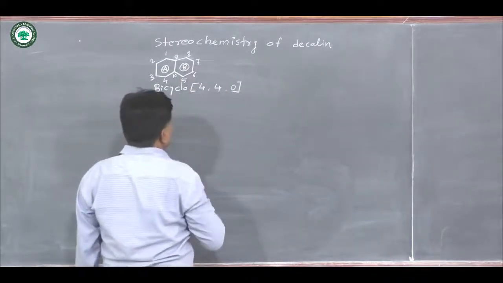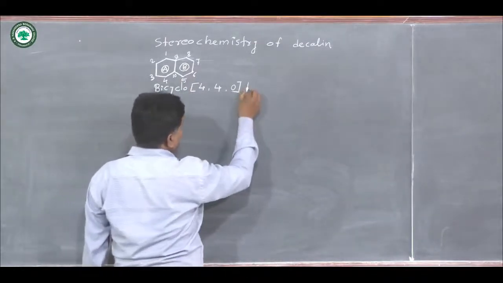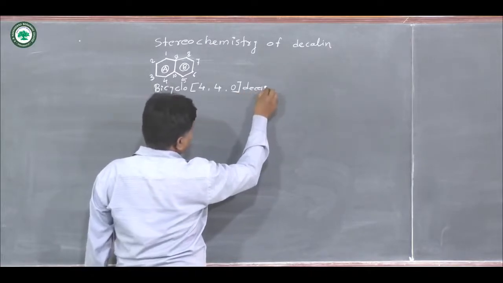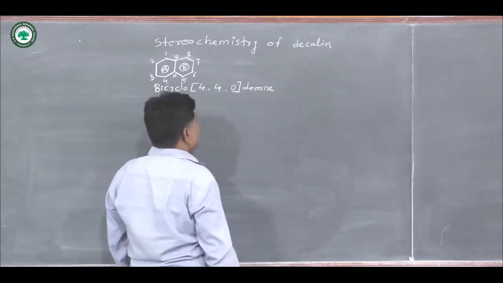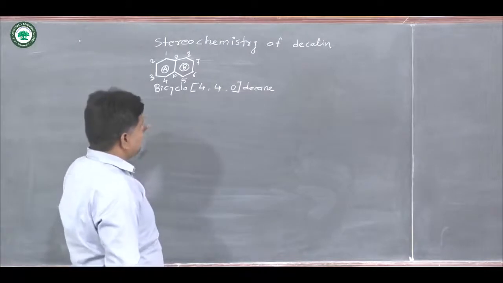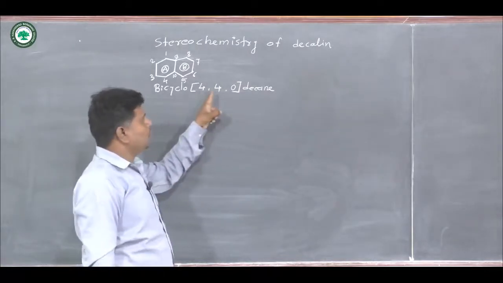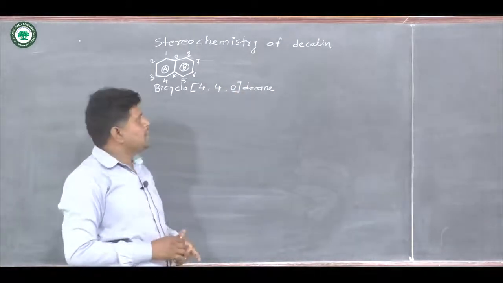The total number of carbon atoms is 10, so we write decane, and this is the actual name, bicyclo 4.4.0 decane.